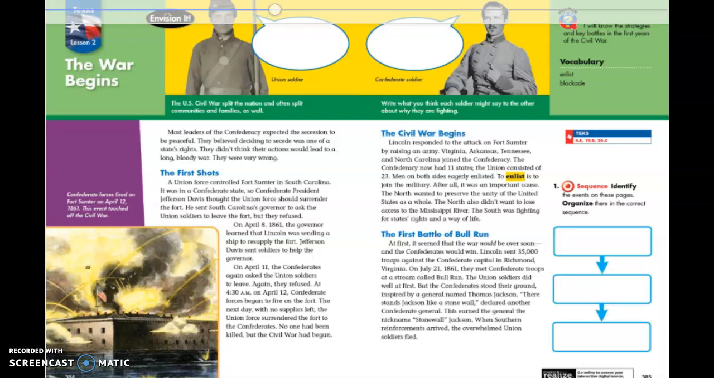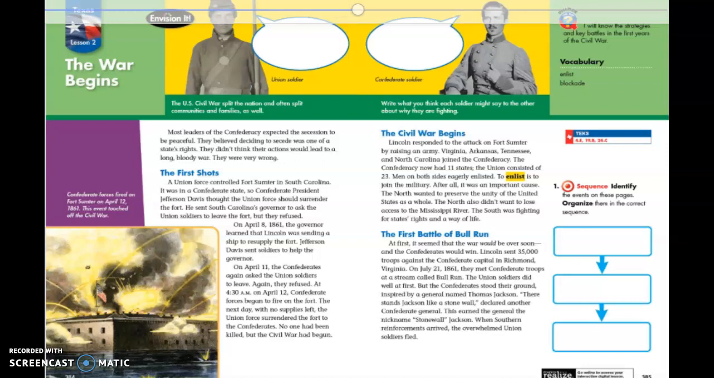On April 11, the Confederates again asked the Union soldiers to leave. Again, they refused. At 4:30 a.m. on April 12, Confederate forces began to fire on the fort. The next day, with no supplies left, the Union force surrendered the fort to the Confederates. No one had been killed, but the Civil War had begun.